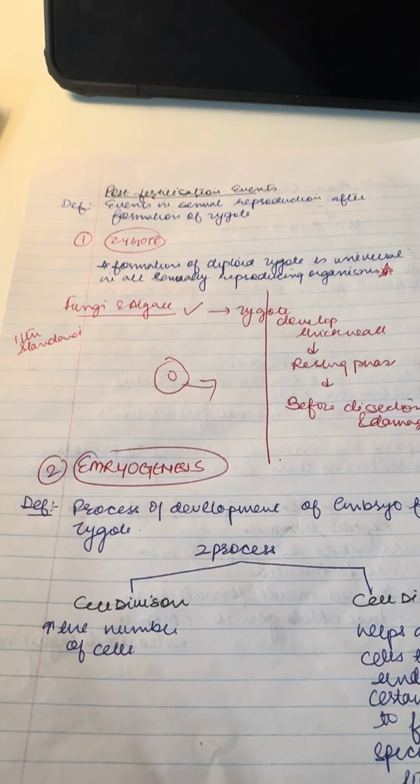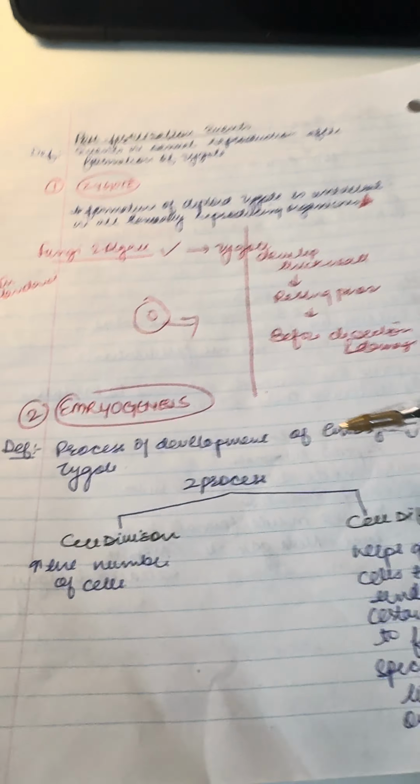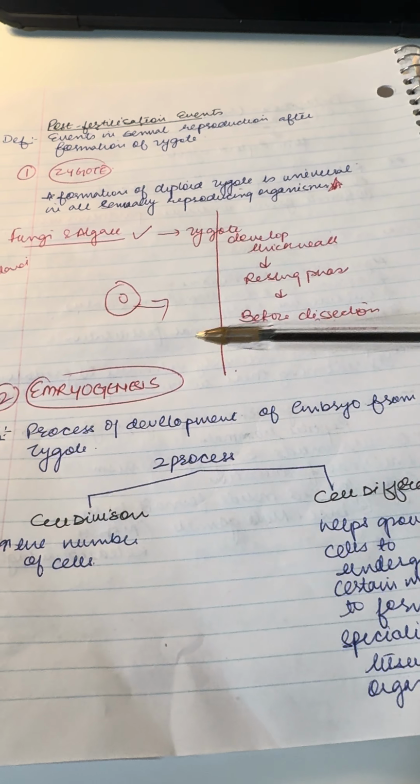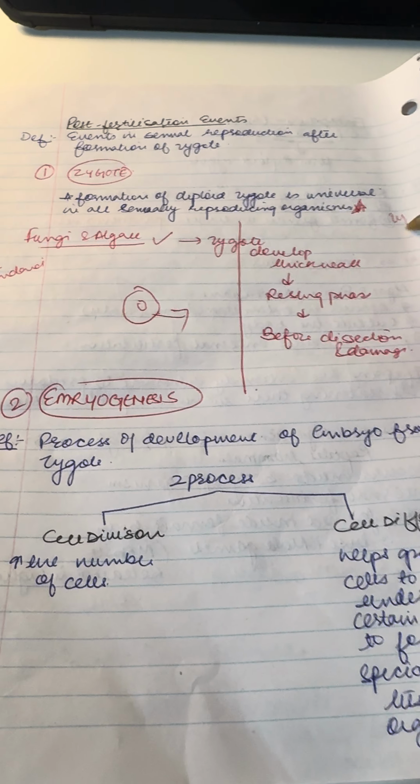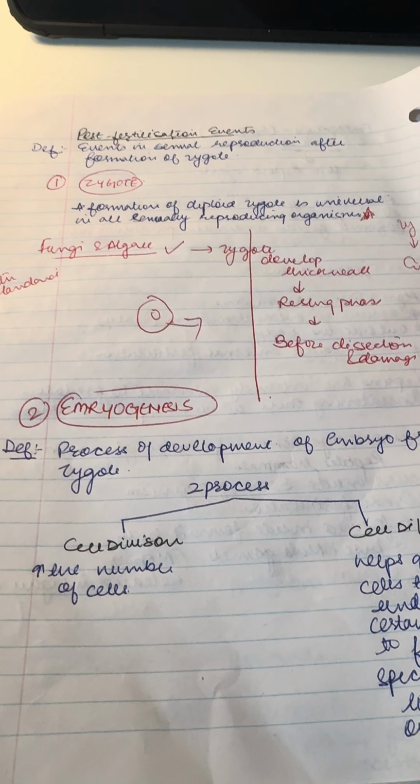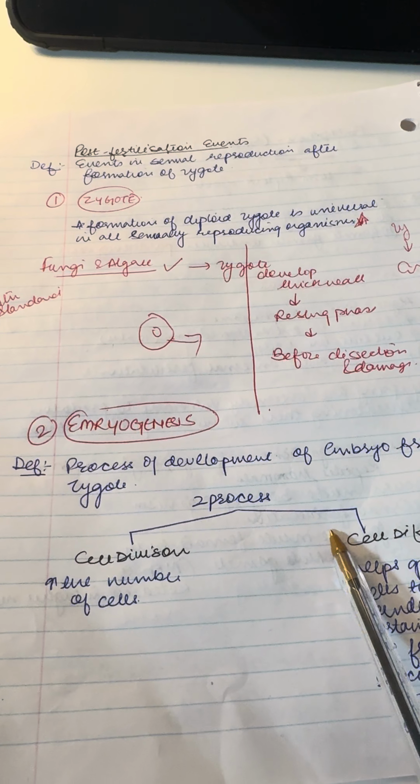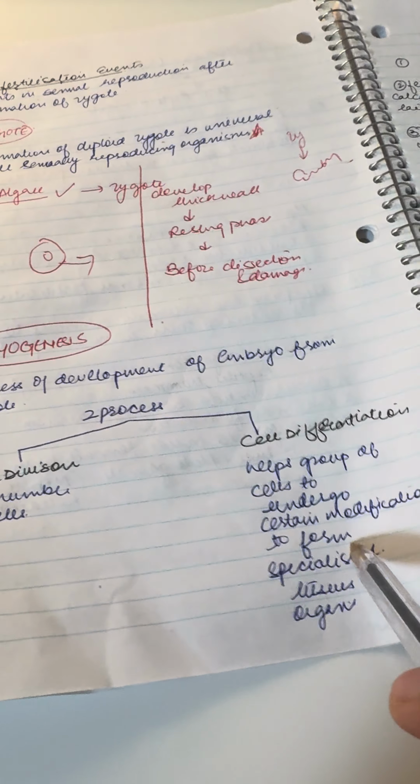And then there is embryogenesis. After zygote formation, the second step is embryogenesis, the process of development of an embryo from the zygote. So in post-fertilization, what is happening? The zygote is turning into an embryo. There are two processes involved in it: cell division and cell differentiation.